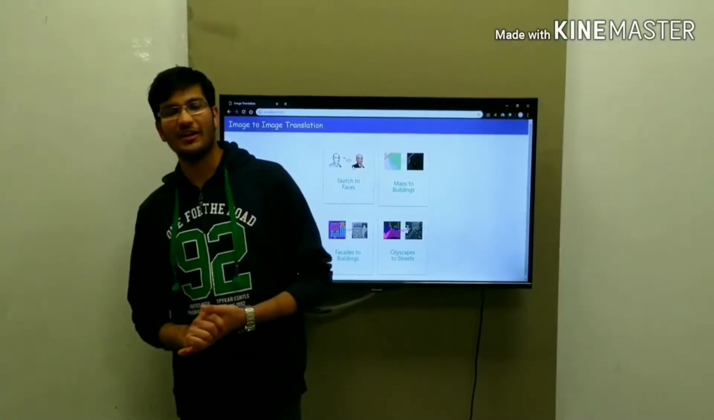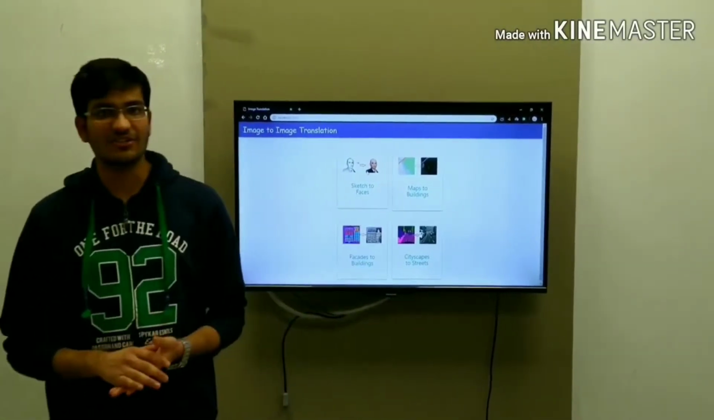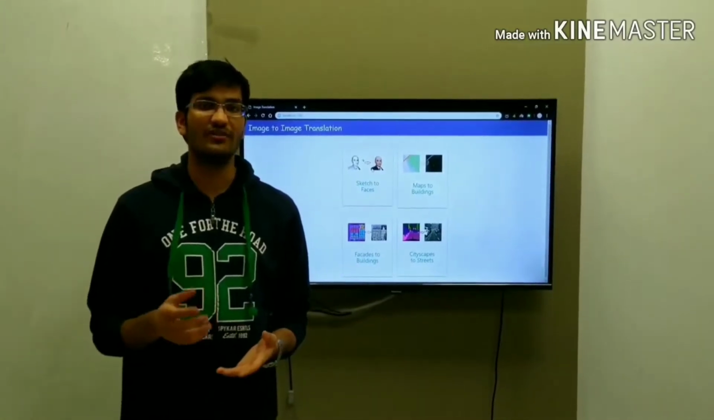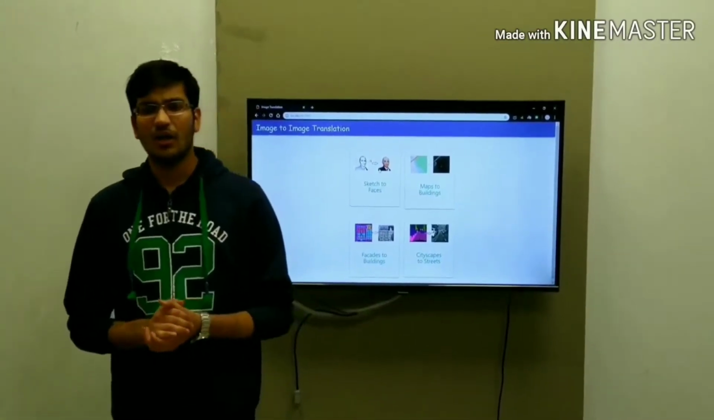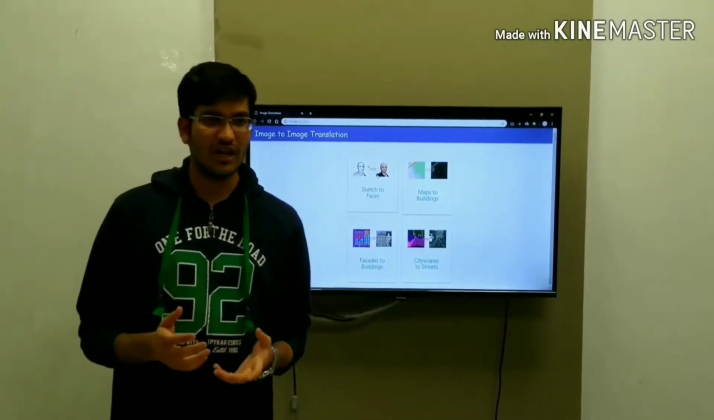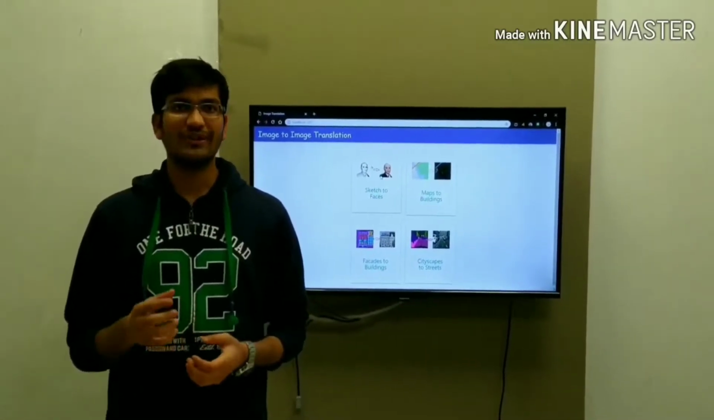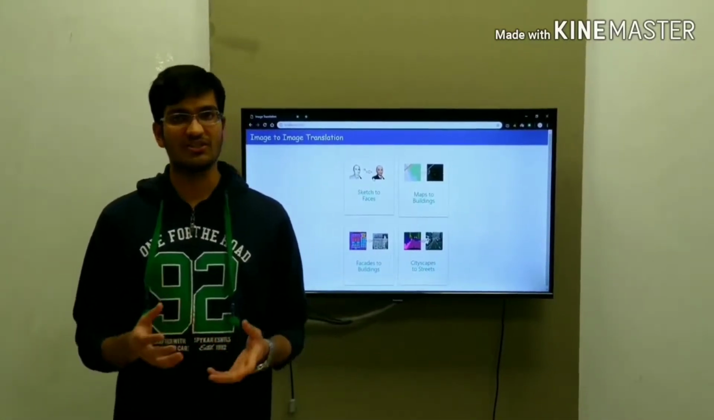I'm Anshuman, and our project is image-to-image translation using GANs, Generative Adversarial Networks. Our main project was to try and figure out a way to generate realistic faces from sketches.